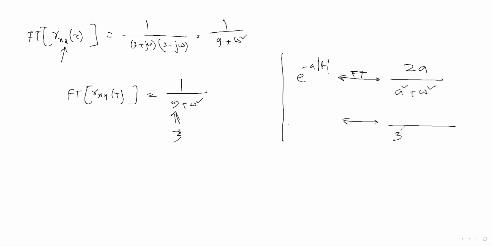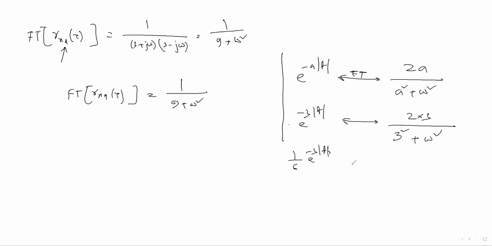If you make the right side like this, 3 square plus omega square, the upper side will be 2 times 3, that is 6, for e to the minus 3 mod t. But in our equation there is no 6 in the upper side, so you bring the 6 to this side.